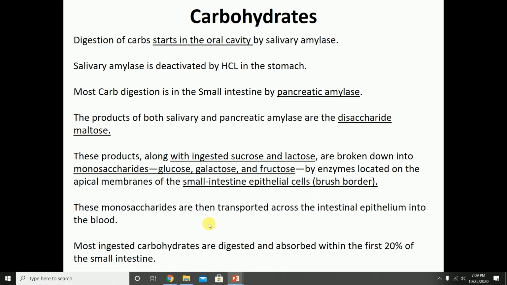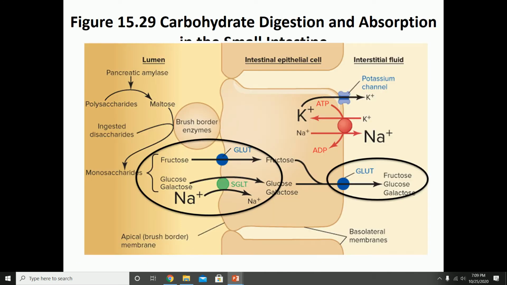The monosaccharides can be transported across the intestinal epithelium into the bloodstream, and then from the bloodstream through the portal circulation over to the liver. Most of the ingested carbs are digested and absorbed within the first 20% of your small intestine. So we'll take a look at how the digestion occurs, and especially the absorption process.